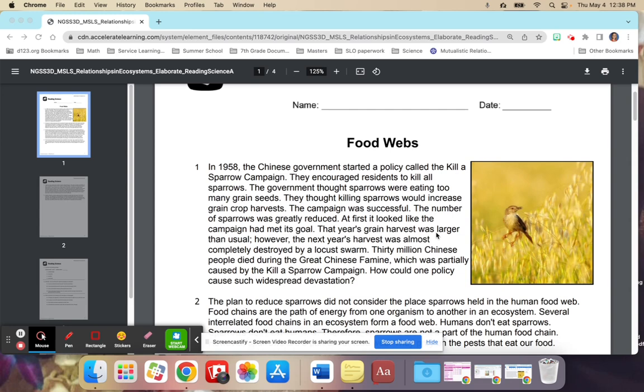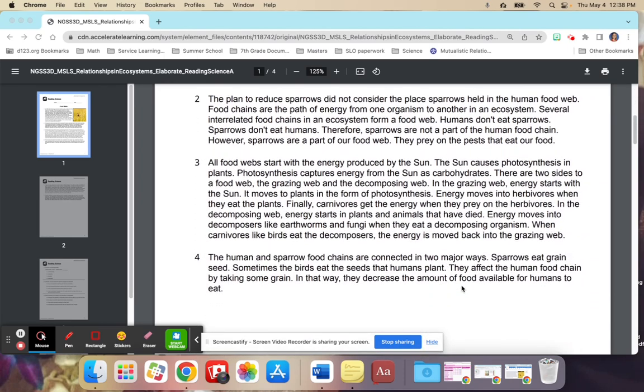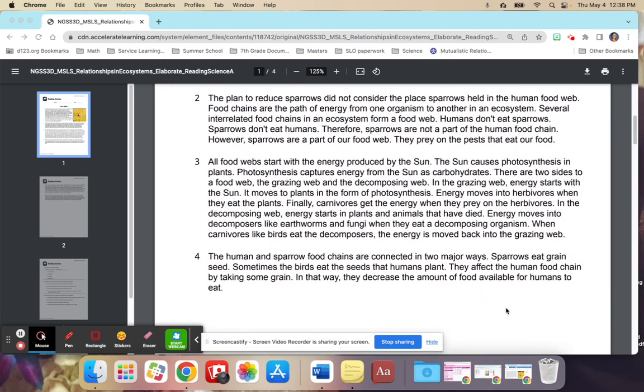At first, it looked like the campaign had met its goal. The next year's grain harvest was larger than usual. However, the following year's harvest was almost completely destroyed by a locust swarm. 30 million Chinese people died during the Great Chinese Famine, which was partially caused by the Kill a Sparrow campaign. How could one policy cause such widespread devastation? The plan to reduce sparrows did not consider the place sparrows held in the human food web.